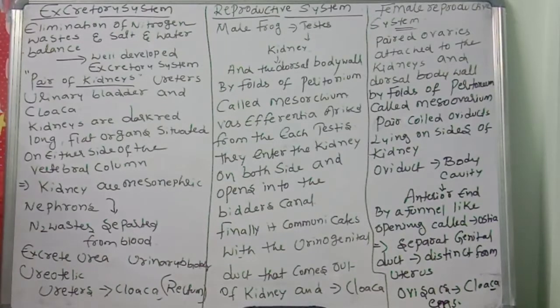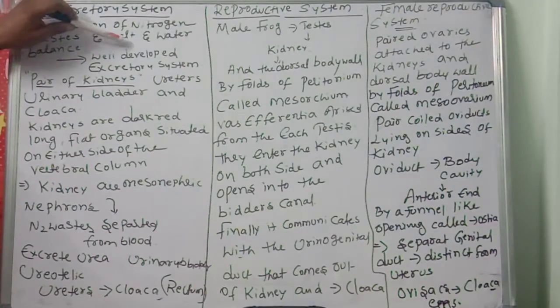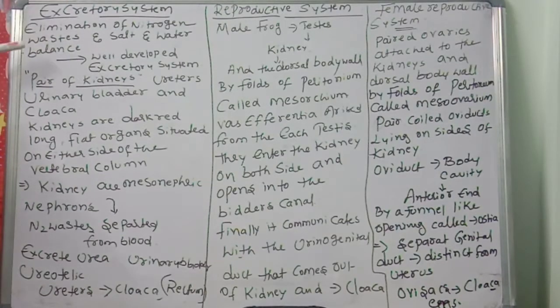Once again, the excretory system is for elimination of nitrogen waste and maintaining the salt and water balance. The excretory system in the frog is well developed. A pair of kidneys, ureters, urinary bladder, and cloaca are there. Kidneys are dark red, long, flat organs situated on either side of the vertebral column.